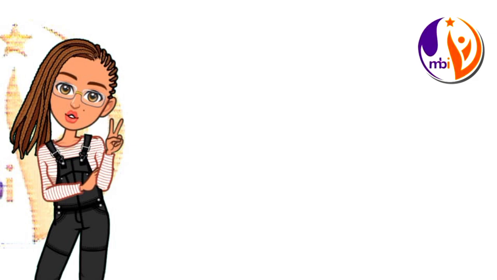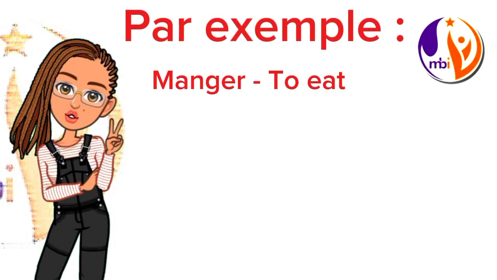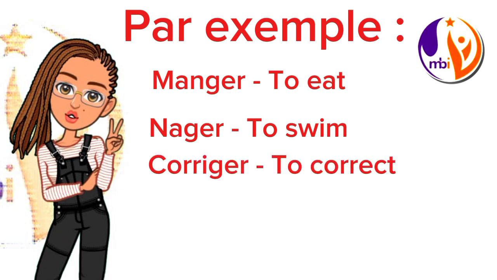But we have some verbs that you really need to know how to conjugate, like the verbs ending with ger. For example, manger. Can you see the ending ger? Another example, nager. Another example, corriger. For the pronoun nous, you have to add e in front of the ons.